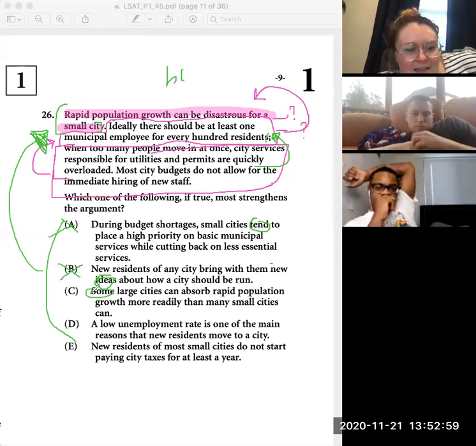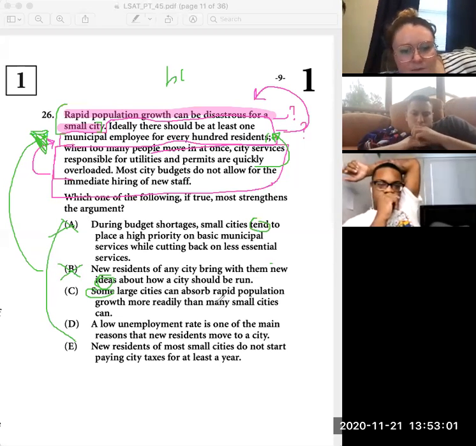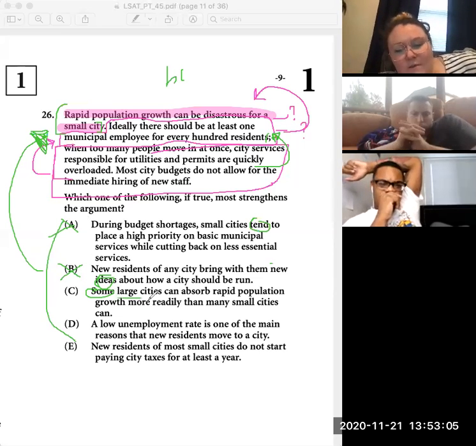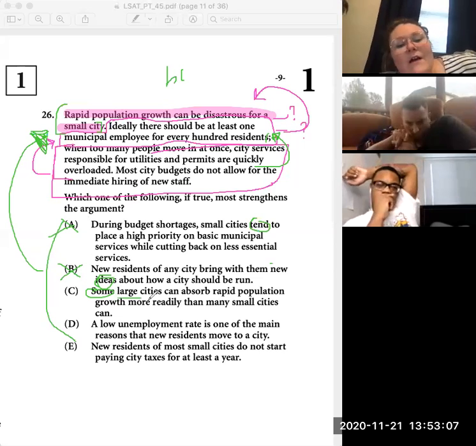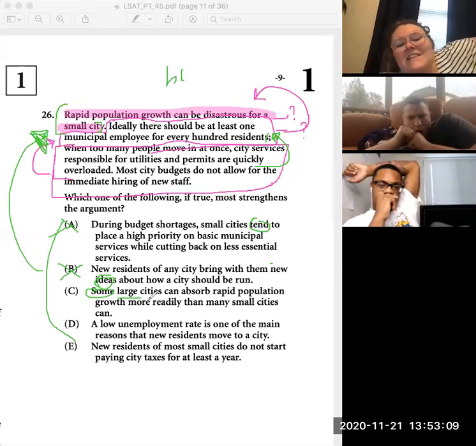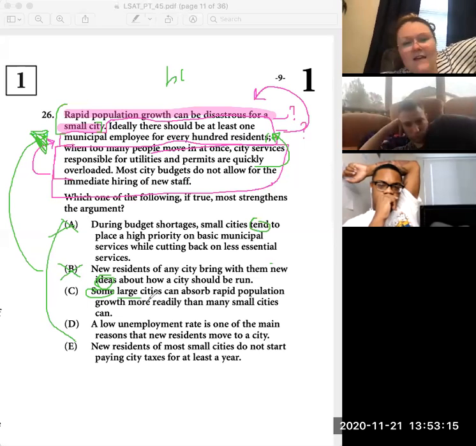C, at least one large city can absorb, well, we don't care about large cities, but anyways, some large cities can absorb rapid population growth. Okay, cool. This is just saying that there's at least one large city out there that can absorb these people better than many small cities can. That doesn't help.